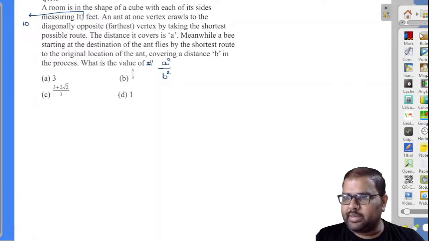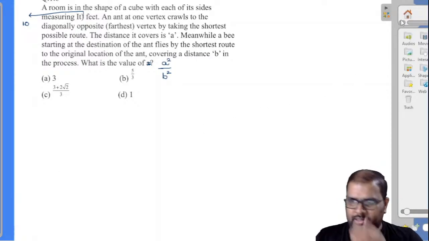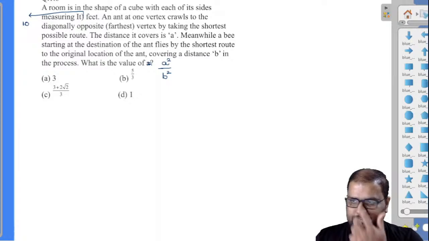Let's solve the question. I'll draw a cube so we can understand it.